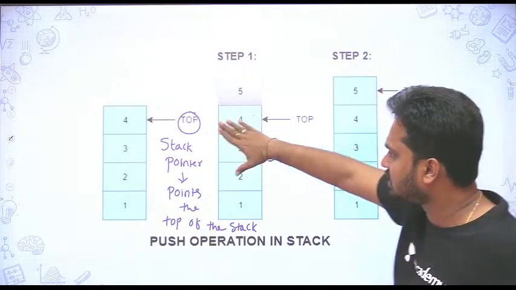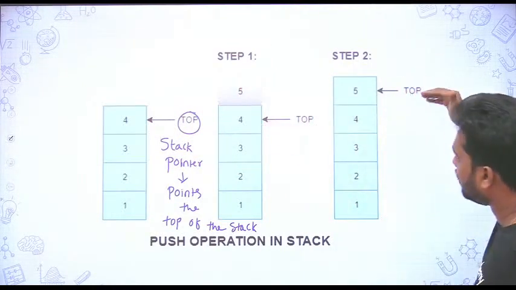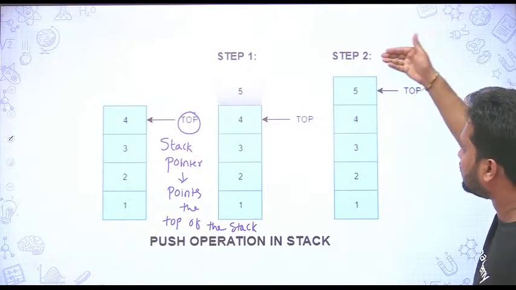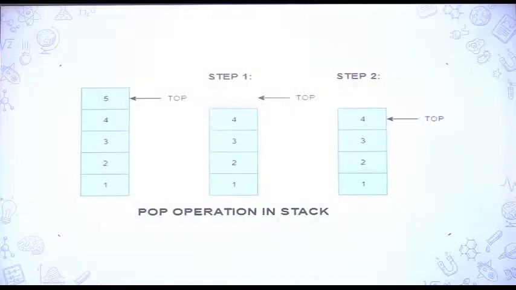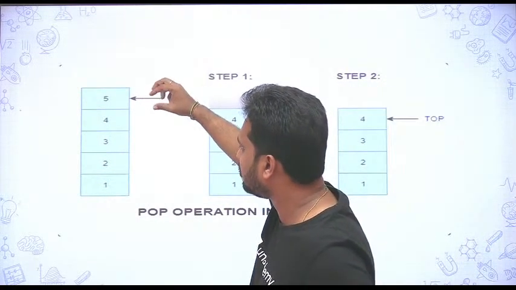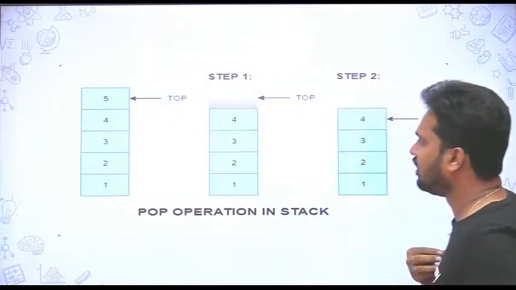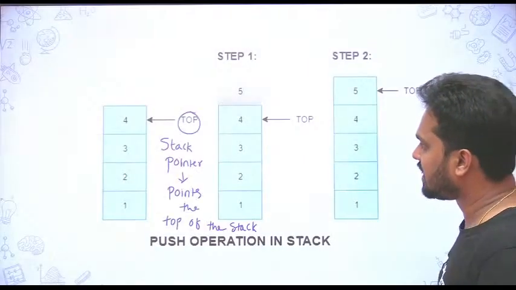Suppose you want to write 5 here. First you should increment the top, and at the top location write the number. Simple thing. Similarly, when you do the pop, what we need to do is retrieve the data from here, then decrease the top. You understand how it is accessing from the same side.